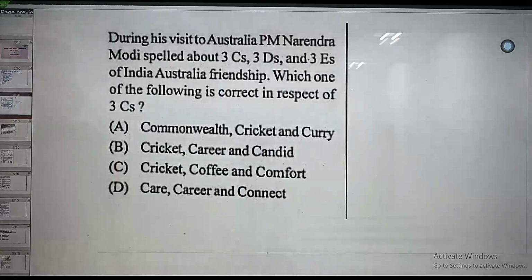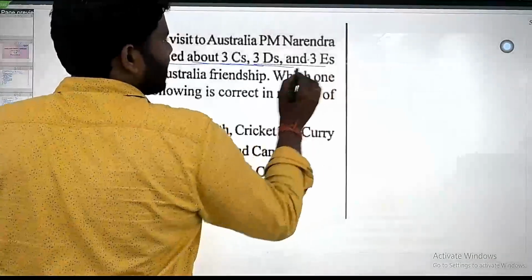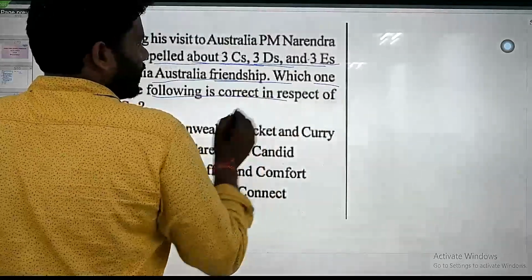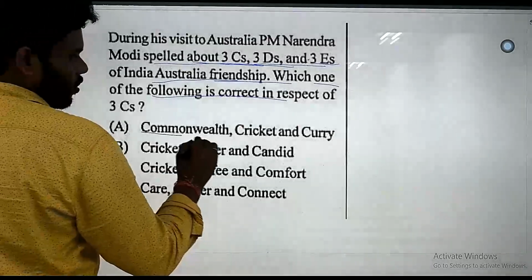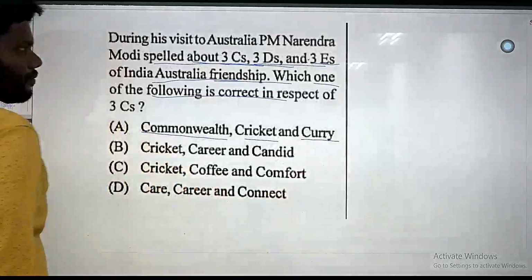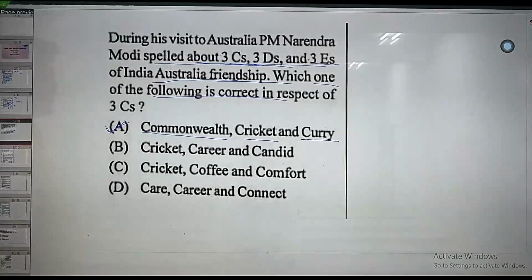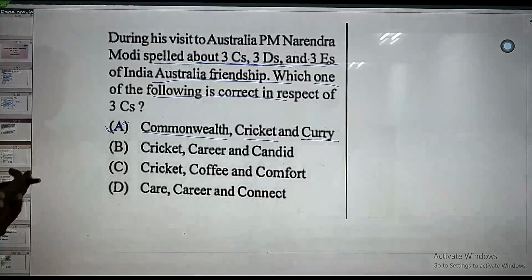Next we can go for: during his visit to Australia, PM Modi spoke about 3C, 3D and 3E of India-Australia friendship. Which of the following is correct in respect of 3C? So 3C is mostly Commonwealth, Cricket and Curry. So option A is correct. Commonwealth. So in cricket, India and Australia, how prominent they are in this field of cricket. So this is Commonwealth, cricket and curry.